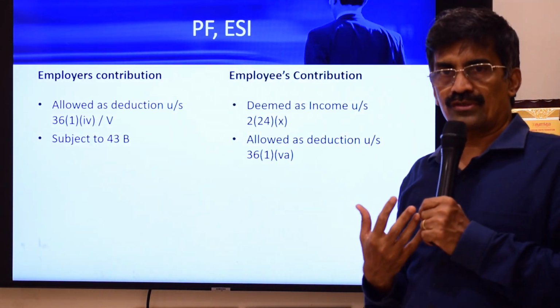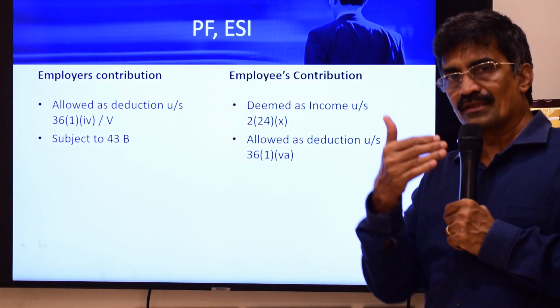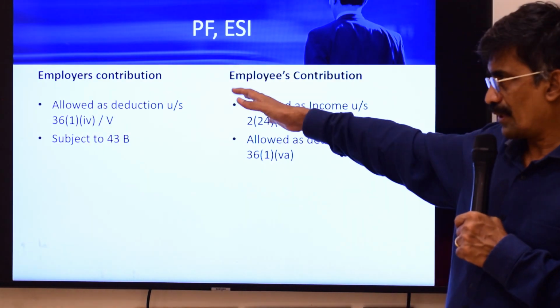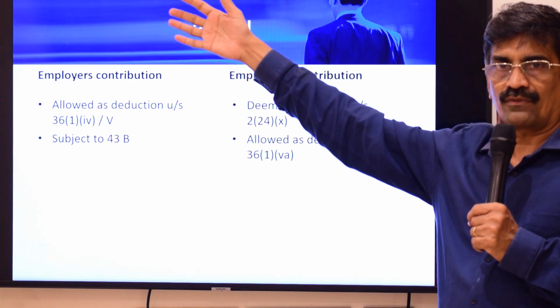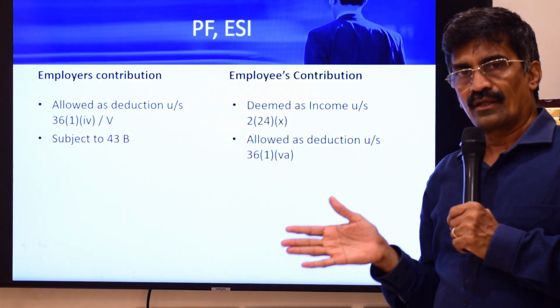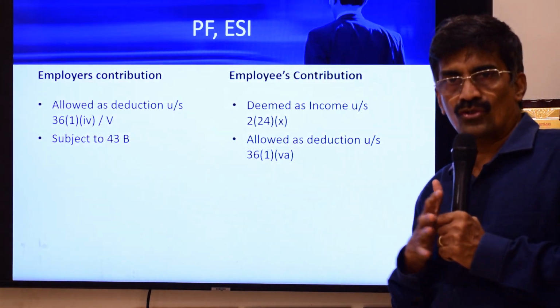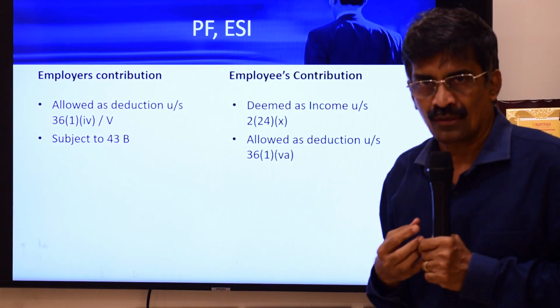We have also seen, though the PF has to be paid by 15th of the following month and ESI by 21st of the following month, the Income Tax Act allows you time till the due date for filing tax returns. If your due date is 31st of July, for April 2019 you have to pay by 15th May 2019, but to claim deduction, I can pay up to 31st of July 2020.